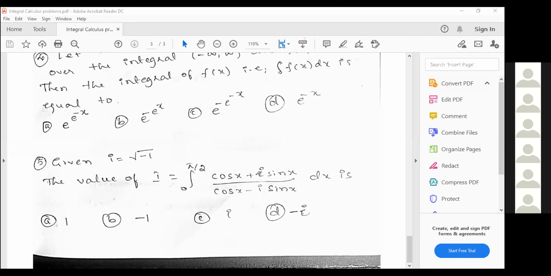Which is the right option? C. Minus C is the right option. Right, so minus 1 by I is not there. That's why you have to select I. I will be the right option, that is C. Is it clear? Yes, sir.